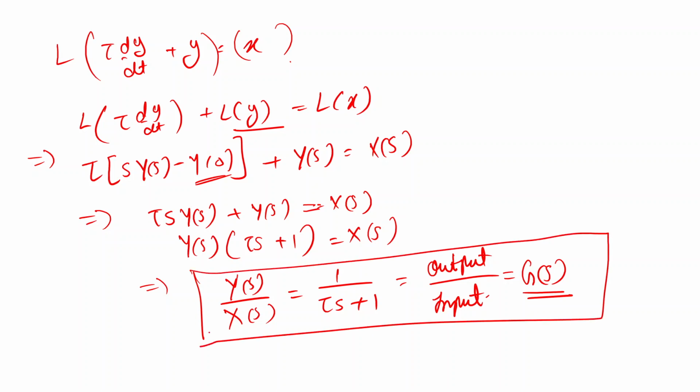So why do we call it a first order system? In this you can see that the power of s is 1, that is s raised to 1. That is why we call the system a first order system.